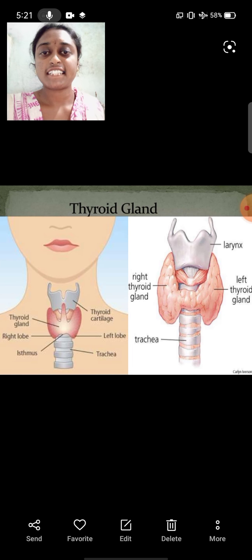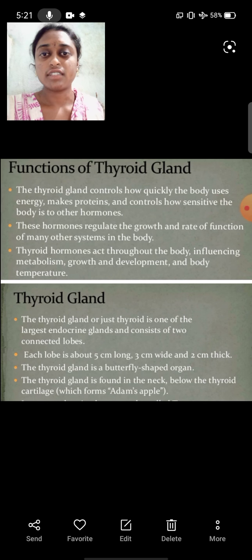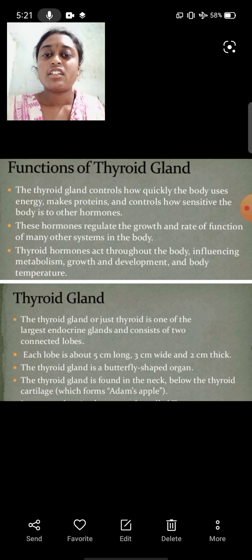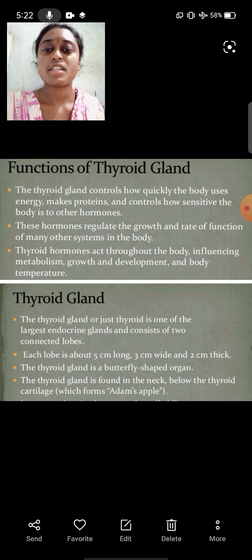And this is the structure of the thyroid gland. See here, this is the structure of the thyroid gland. The thyroid gland is the largest endocrine gland and consists of two connected lobes, and the connection of the two lobes of the thyroid gland is called the isthmus. The thyroid gland was discovered by Thomas Wharton, and each thyroid gland is about 5 centimeters long, 3 centimeters wide and 2 centimeters thick.